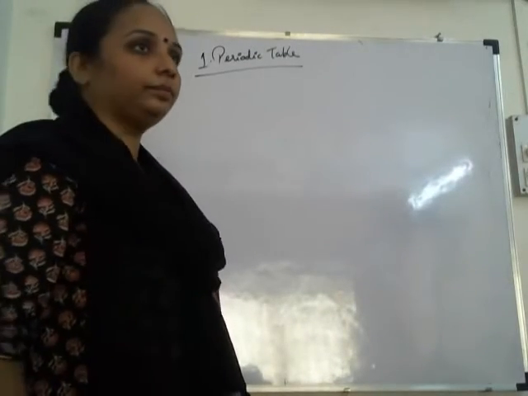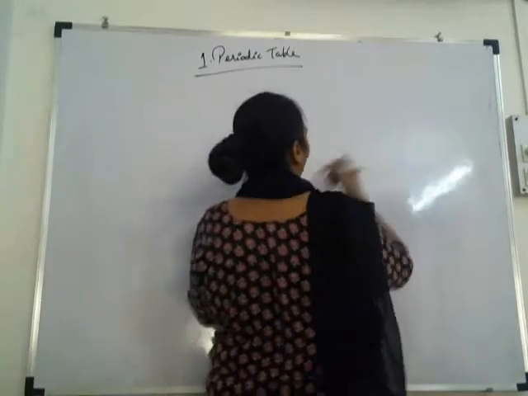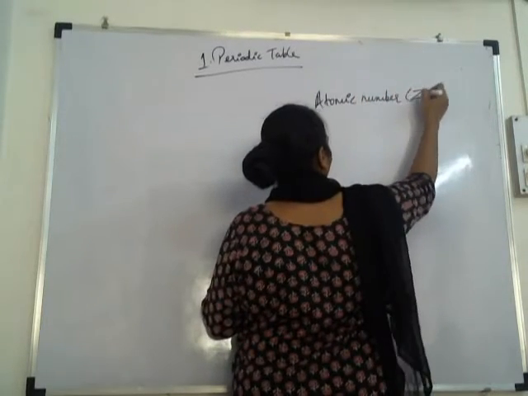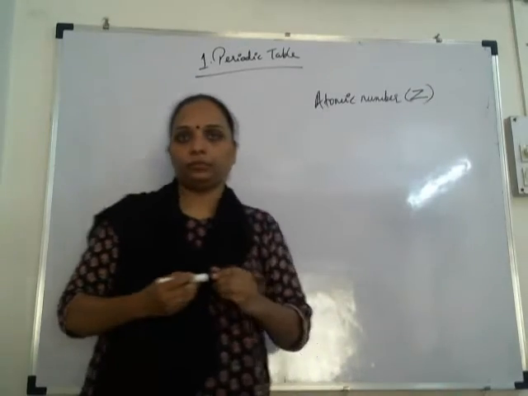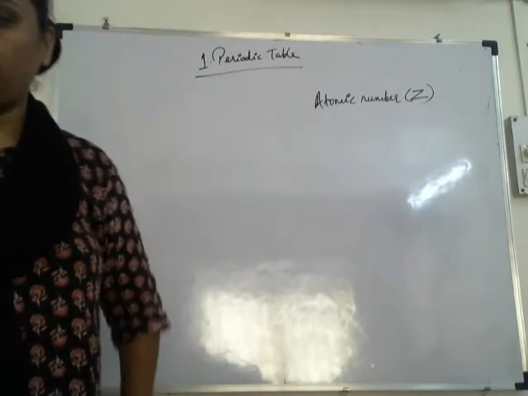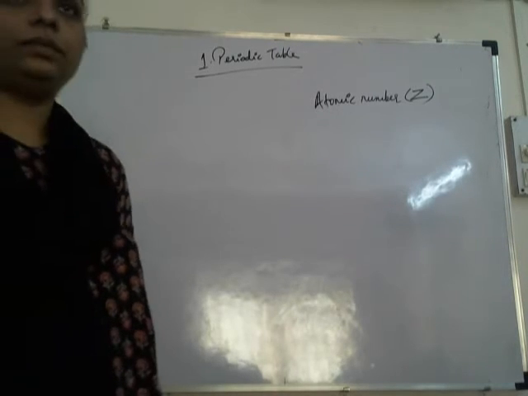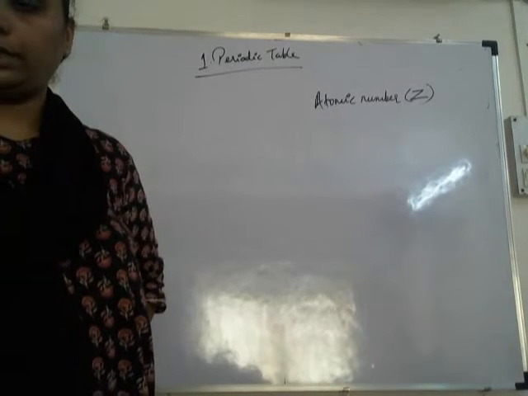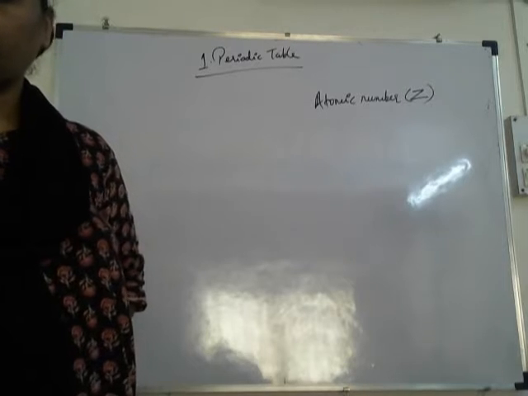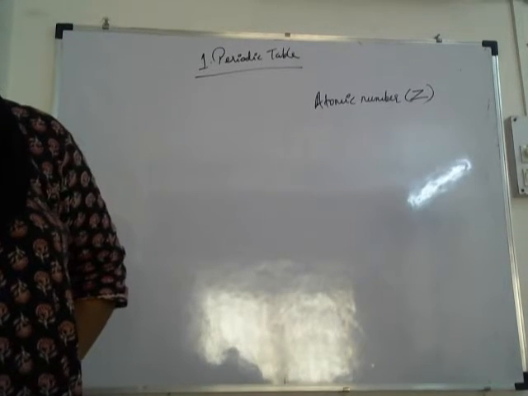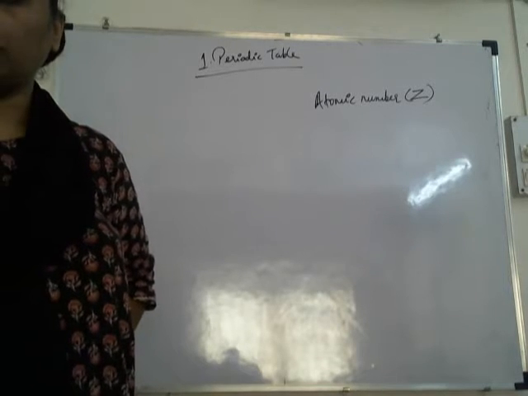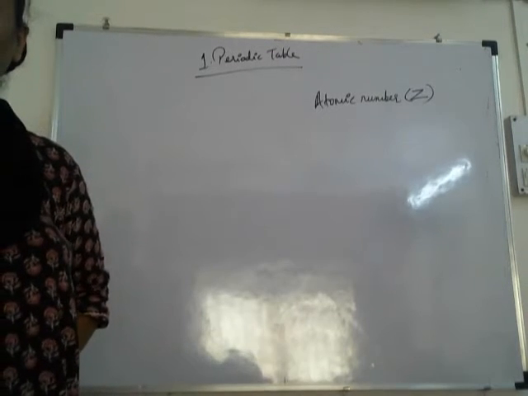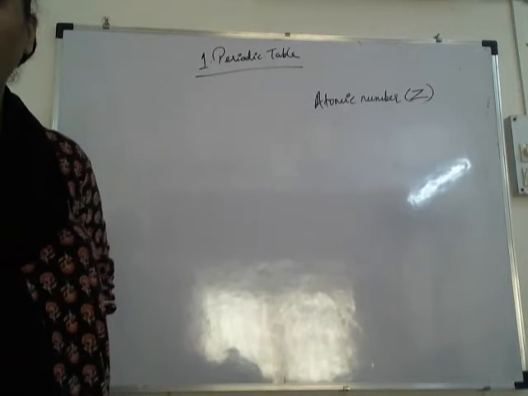Atomic number, in bracket write capital Z. It is represented by capital Z. It is equal to the number of electrons in the energy shell of an atom.